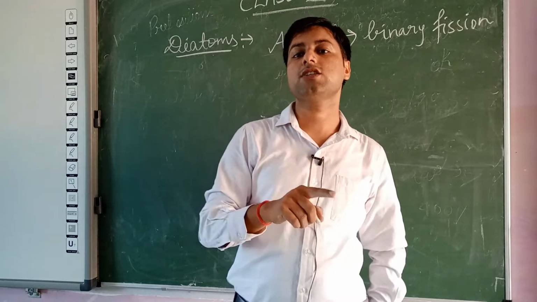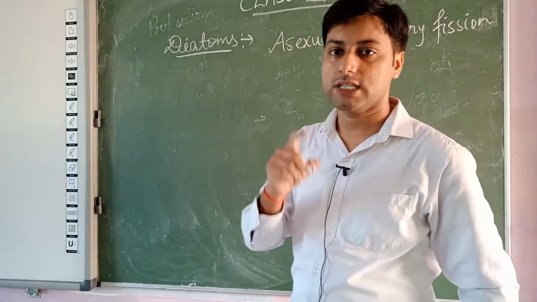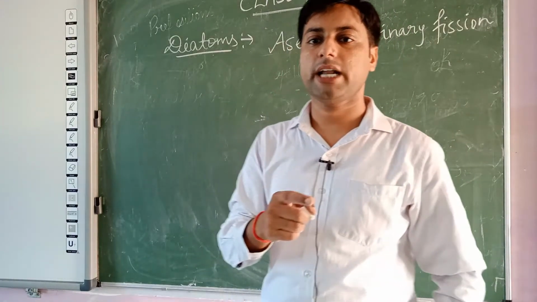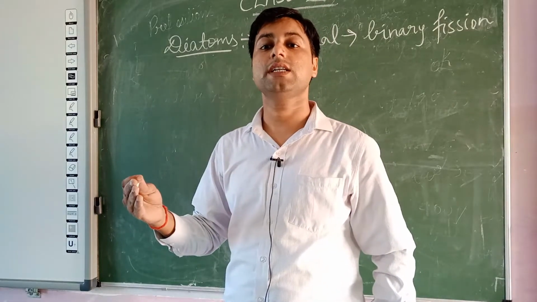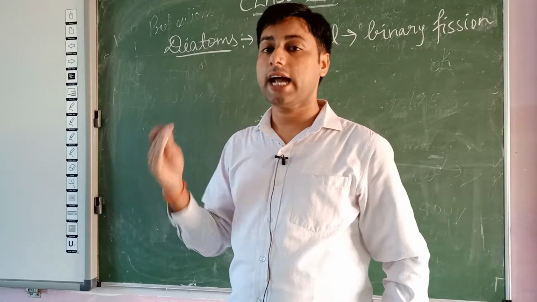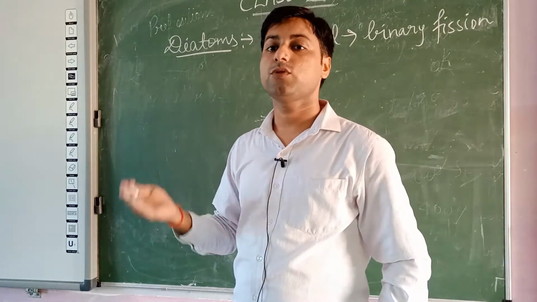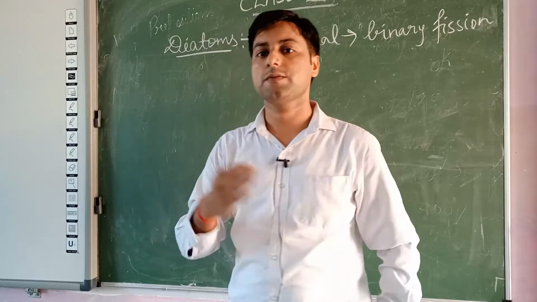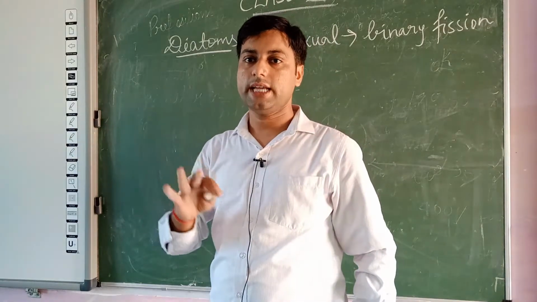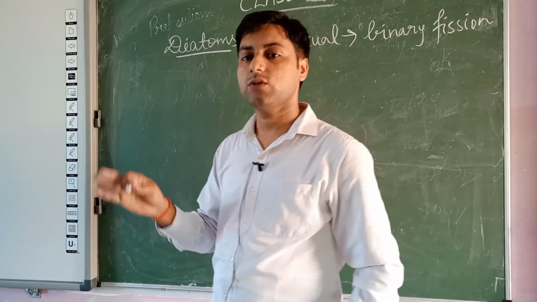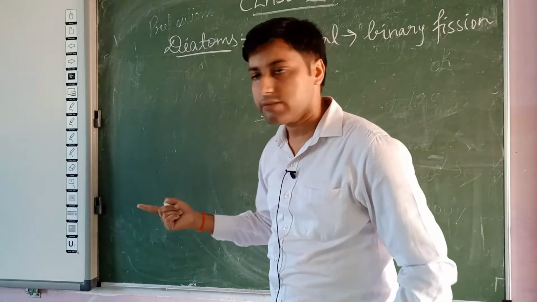The type of asexual reproduction present in diatoms is binary fission, because in binary fission the parental body divides into two equal daughter cells. So through binary fission the diatoms can increase their number or produce their offspring, and their offspring are the exact copy of their parents, because asexual reproduction के जो offspring होते हैं वो क्लोन होते हैं, because ये सिंगल पेरेंटल कैरेक्टर ही ट्रांसमिट होता है.